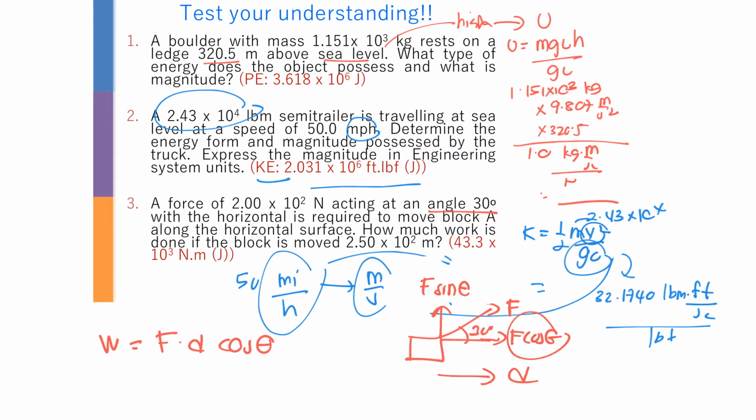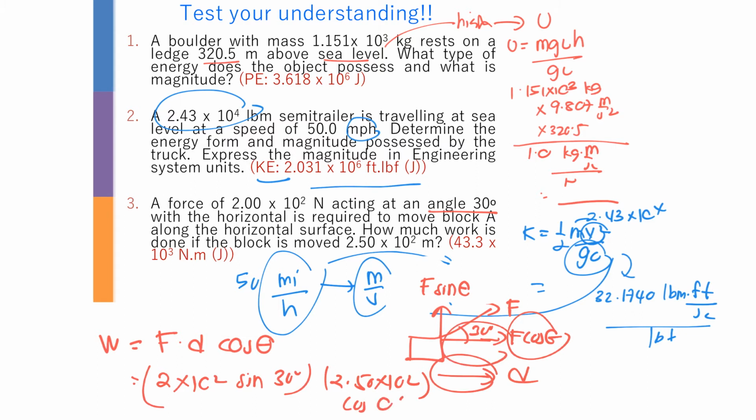So you have here 2 power of 2 Newton sine 30 degree, multiplied by D, which is 2.50 power of 2, and then the cos theta here is going to be, because it's moved in the same direction, 0 degree. Then you are going to get the answer, which is 43.3 power of 3 Newton meter or joule.